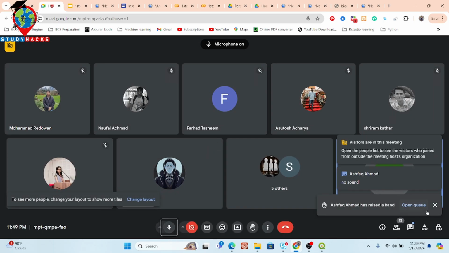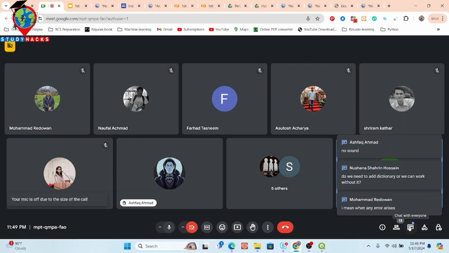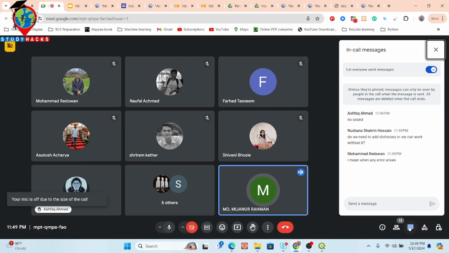Kindly explain the red mark error. Okay, you can send me a screenshot of your problem. I will guide you, no problem. Basically for debugging, you can get lifetime teaching support, no problem.